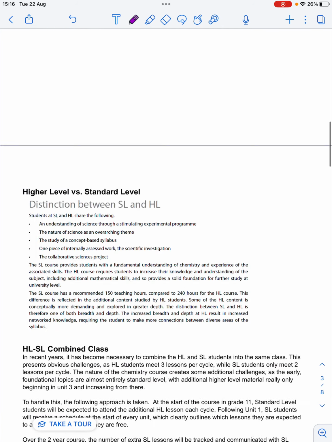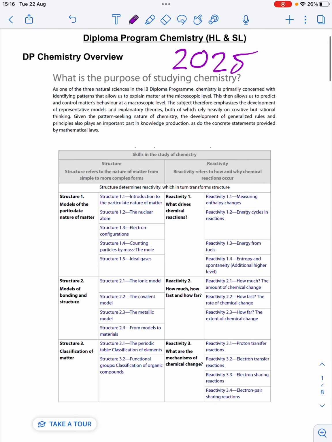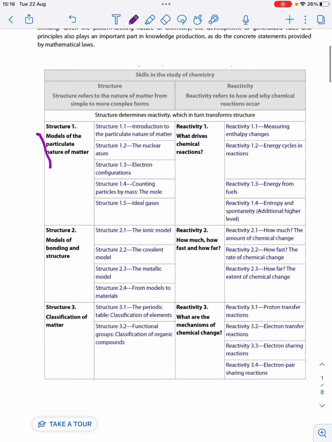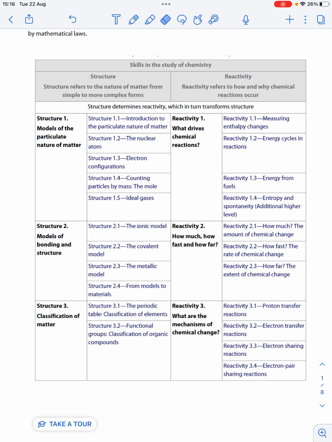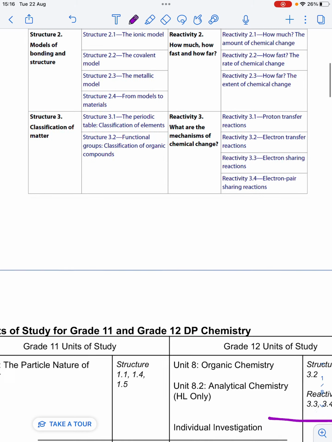We have this content and skills to cover over 2 years. The majority of that will be covered in year 1 to allow time for the individual investigation, the IA, and also revision time for the trial exams and for the actual exams in May.